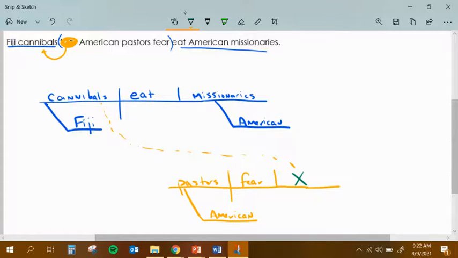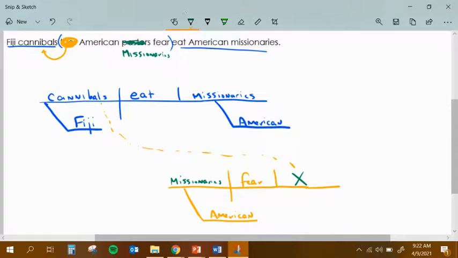Now, instead of saying the American pastors, let's change pastors to missionaries. So imagine if you're an American missionary who is potentially being eaten by the Fiji cannibals, you're probably also afraid of them. So let's just make that adjustment. Let's get rid of pastors and change this to missionaries. So we're left with Fiji cannibals, American missionaries fear, eat American missionaries. That makes sense to me.